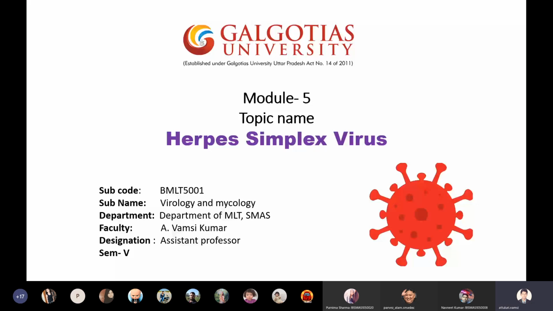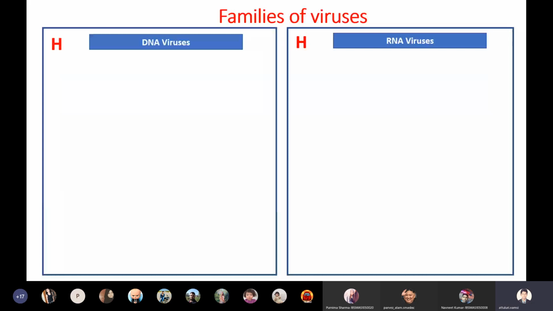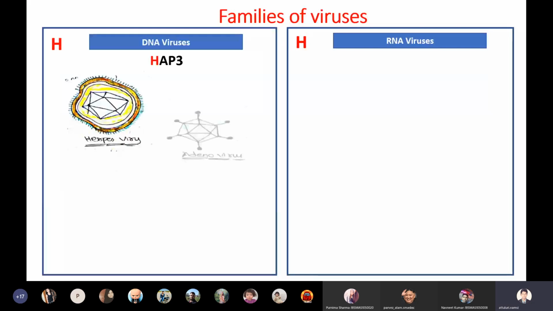And in unit 5, the next virus after smallpox is the herpes simplex virus. So let us start discussing herpes simplex virus. What is this virus? As I stated, DNA viruses have a few families like herpes, adeno, pox, and parvo.